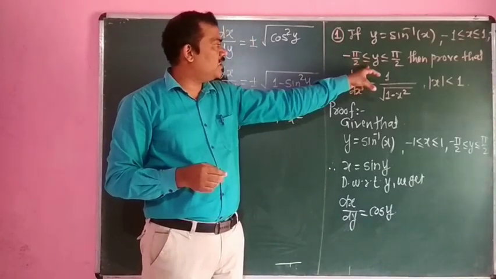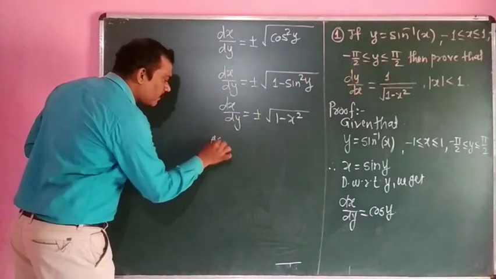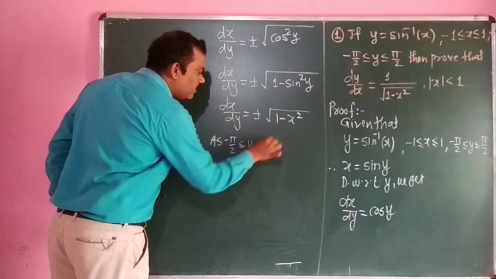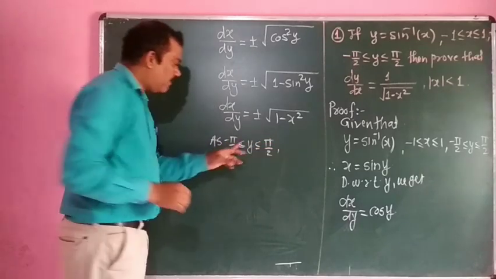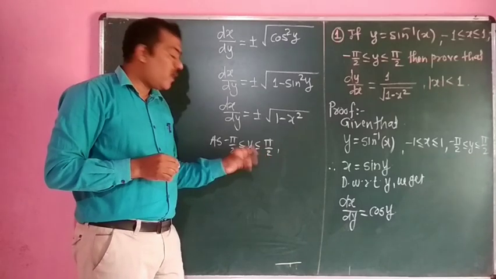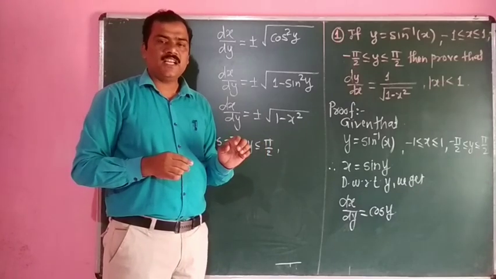Minus pi by 2 is less than or equal to y less than or equal to plus pi by 2. It means what? y lies in the first and fourth quadrant.